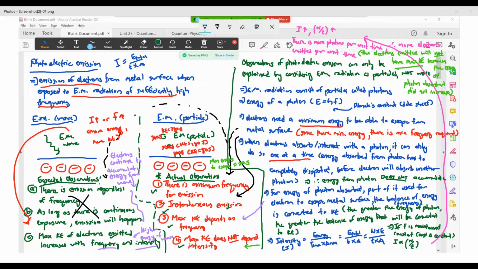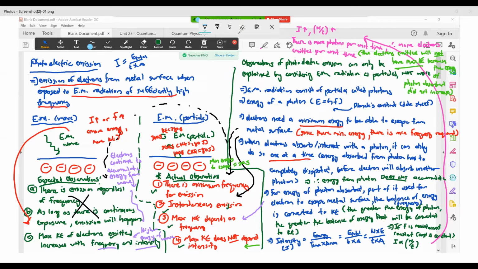So the only way to be able to explain this observation is if you assume that your EM radiation consists of particles rather than considering that it is a wave like this. It consists of particles, the green colored circles here. So if you consider your EM radiation as particles, what do you actually consider here? You consider the EM radiation as particles called photons. Now, photons are actually packets of energy.